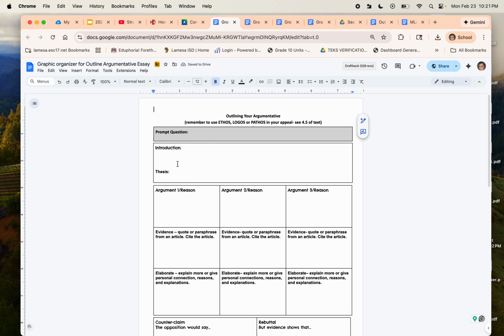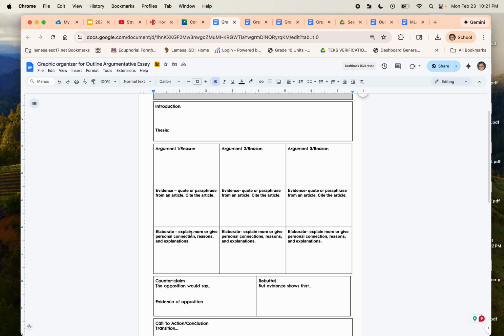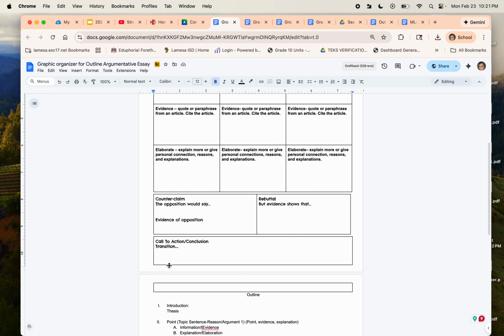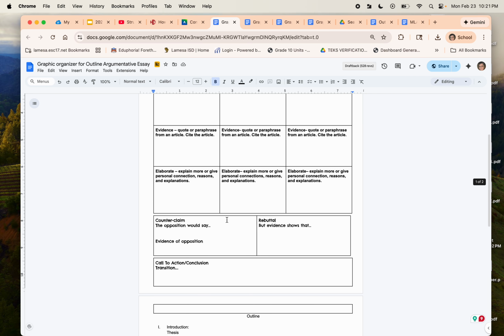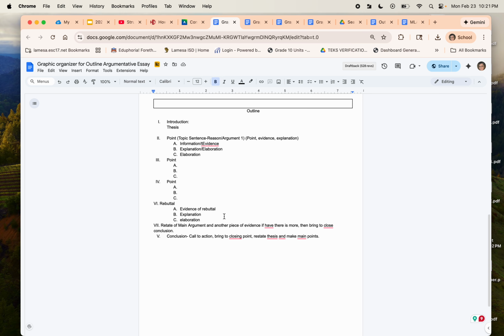You can write your introduction in here. You can write your thesis. You can put your reasons in. You can put your quotes in. You can write your elaboration. You can do that all 3 times. And then what you'll do is this will be your first paragraph. This will be your introduction paragraph. This is your first reason paragraph, second reason paragraph, third reason paragraph, counterclaim rebuttal paragraph, call to action and conclusion paragraph. This is the same thing as that, but in outline format.